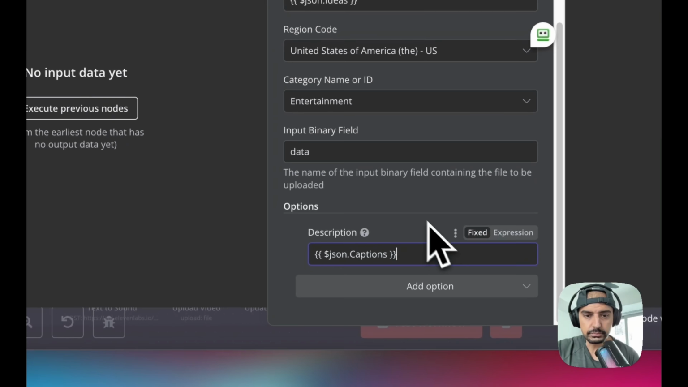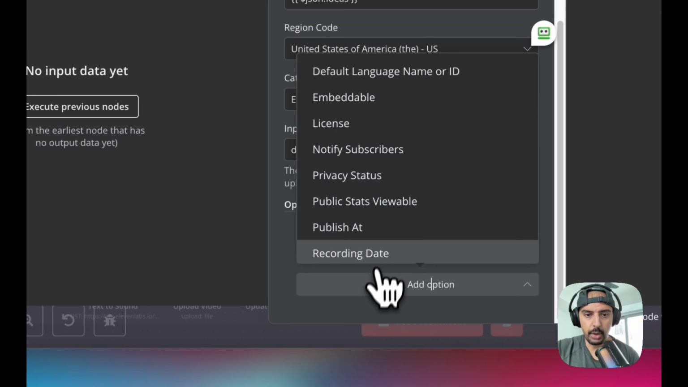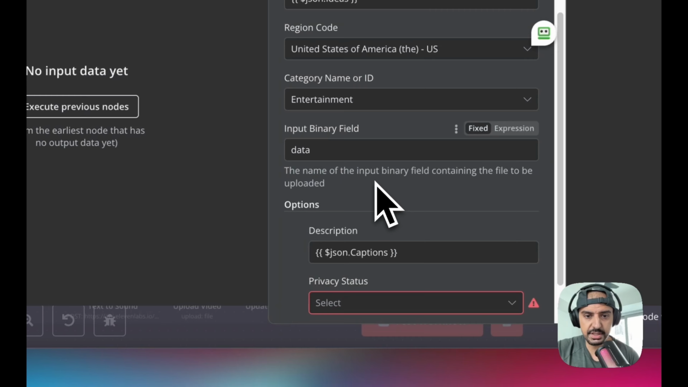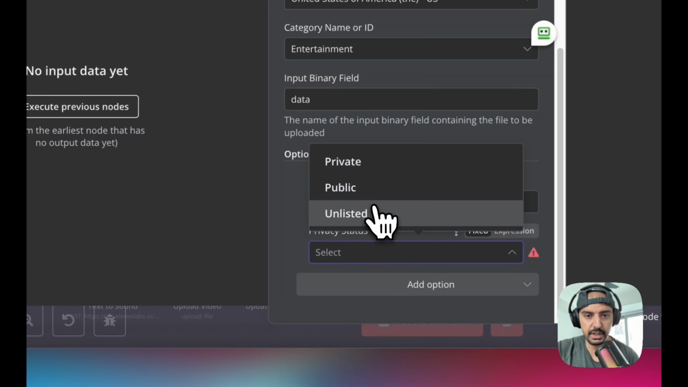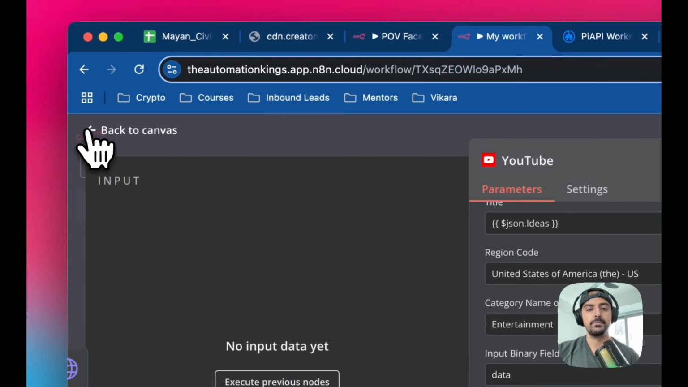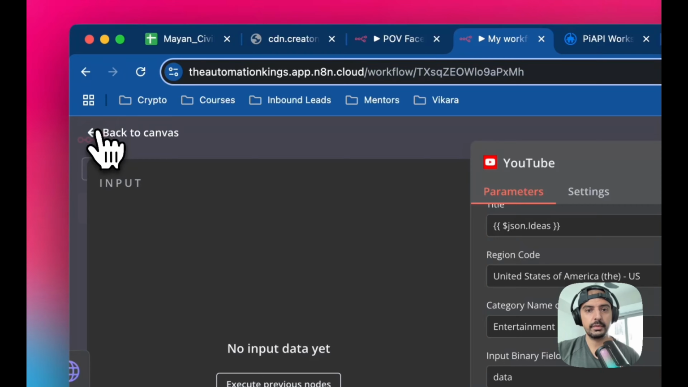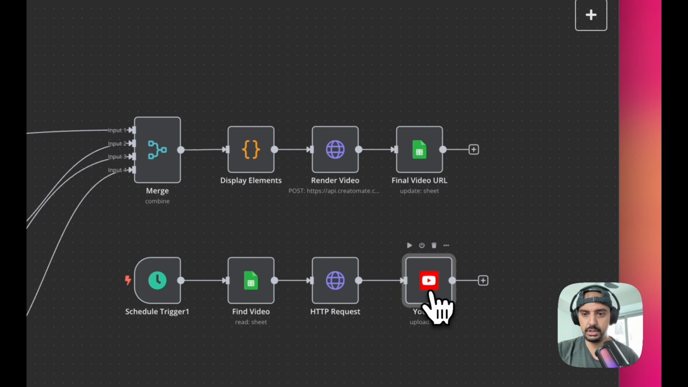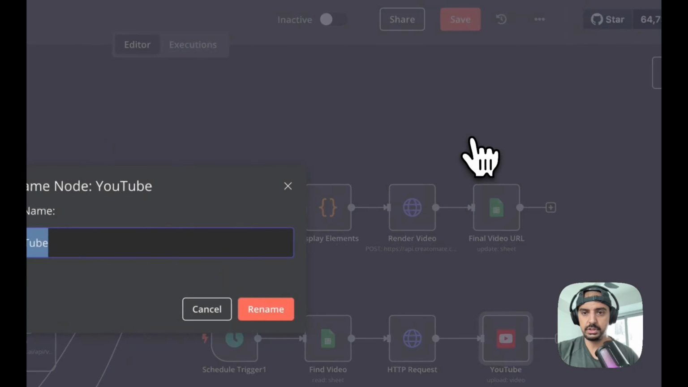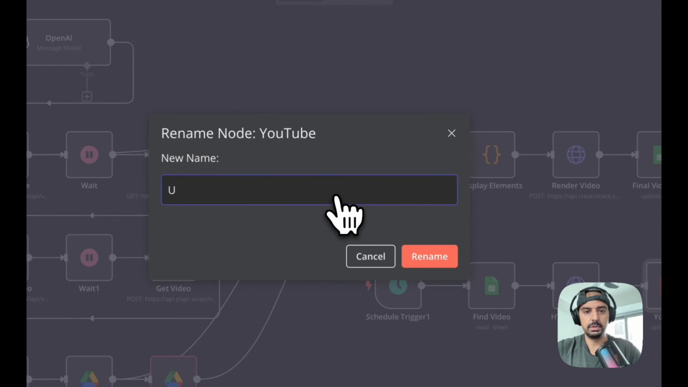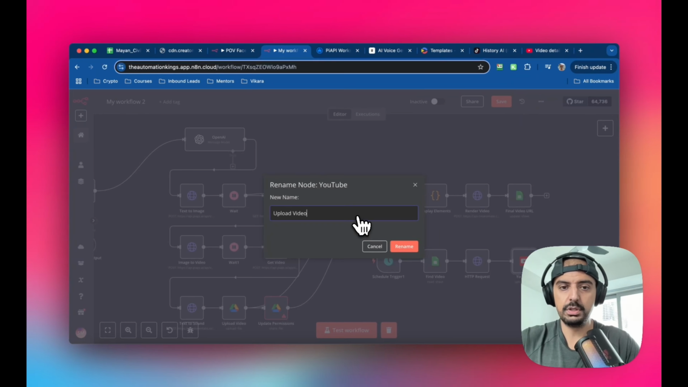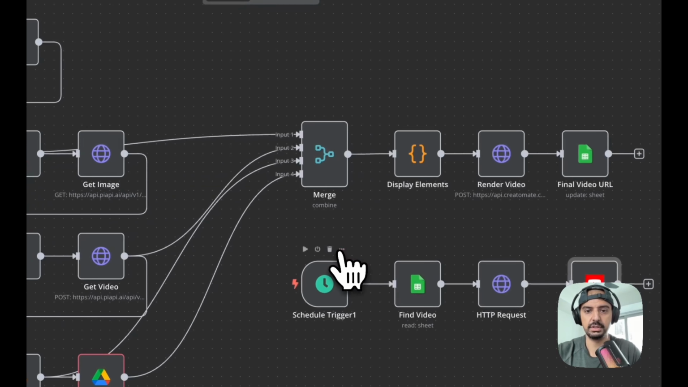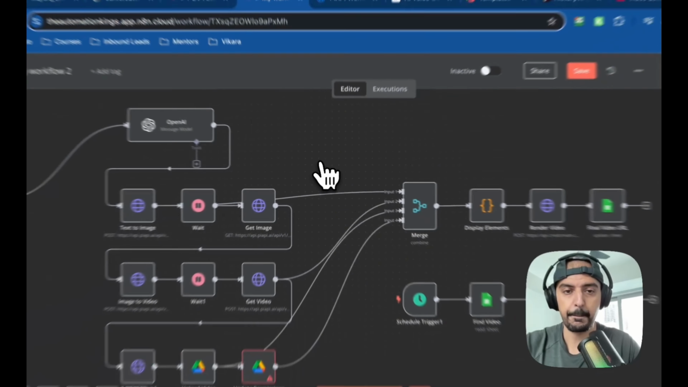So for the option, it's going to be privacy status, and we're going to leave it unlisted. And yeah, that's it. That's the entire automation built. I'm just going to rename this to upload video or upload to YouTube, whatever. Just call it something that will make sense to you.